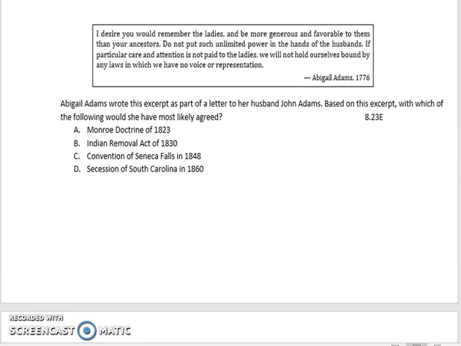Number 13. Abigail Adams wrote this excerpt as a part of a letter to her husband John Adams. Based on this excerpt, with which of the following would she have most likely agreed? A. Monroe Doctrine of 1823. B. Indian Removal Act of 1830. C. Convention of Seneca Falls in 1848. D. Secession of South Carolina in 1860.